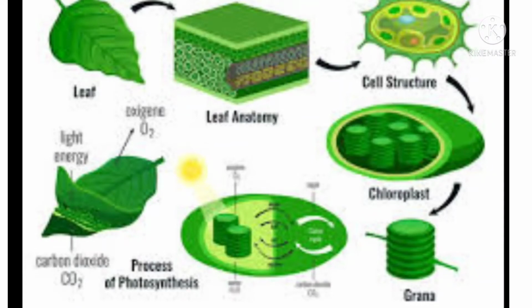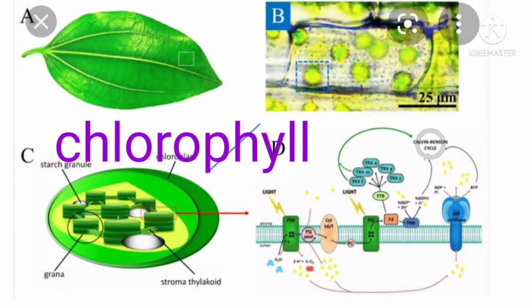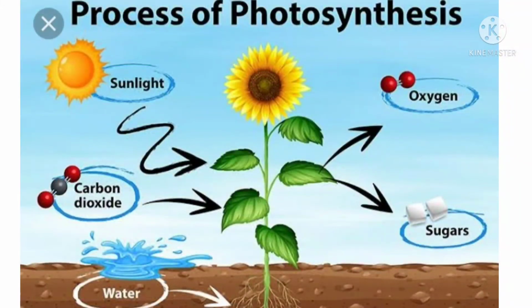Okay, children. Next, we are going to chlorophyll. Chlorophyll captures the energy of the sunlight. This energy is used to synthesize food from carbon dioxide and water.